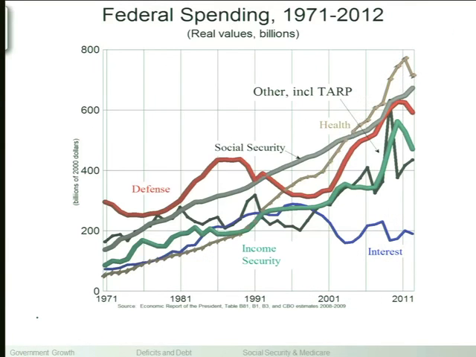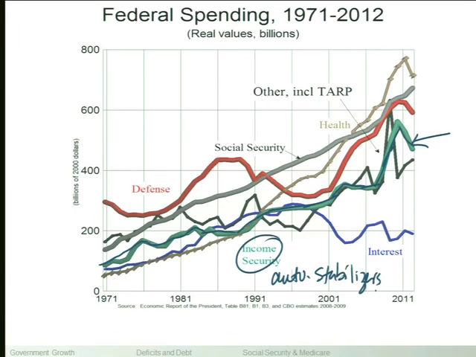Green line is income security. Income security includes welfare programs, federal funding for welfare programs, so that's the green line here. And that's one where you're going to get some expansion, of course, in 2007 to 2009 as a result of automatic stabilizers. The income security line is one that's really affected by automatic stabilizers. In a recession, it's going to particularly go up. Income security also includes food stamps, which is, again, almost everything in income security is means tested. Food stamps are included in income security as well.